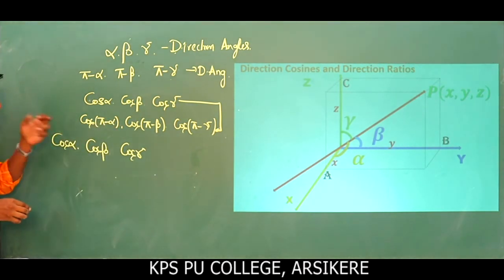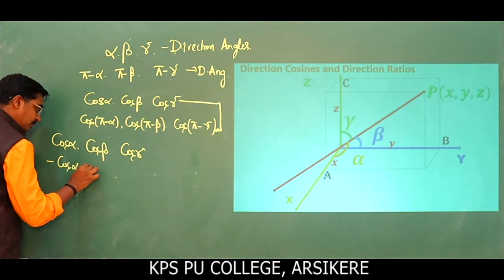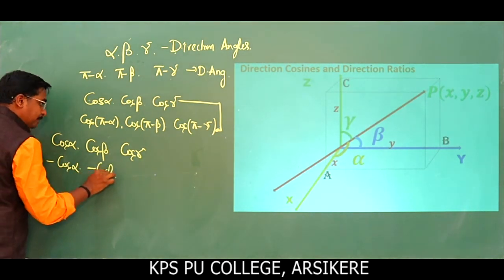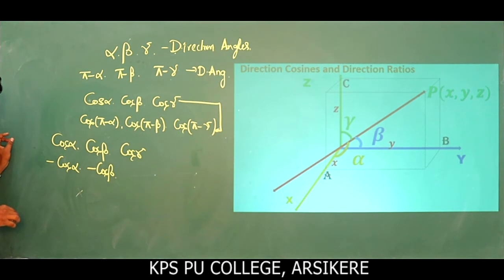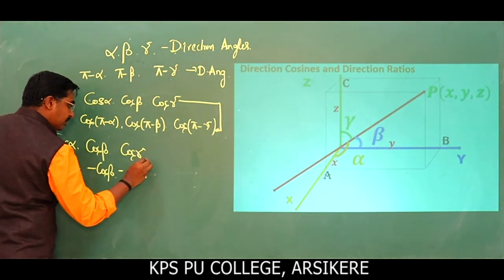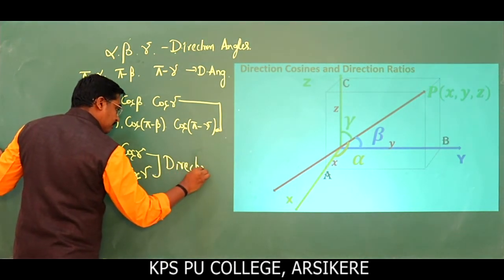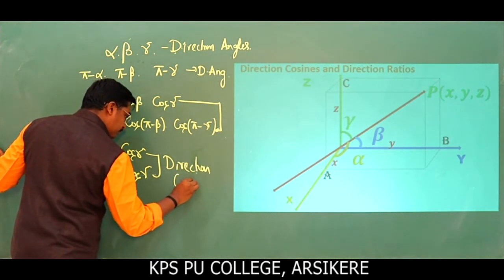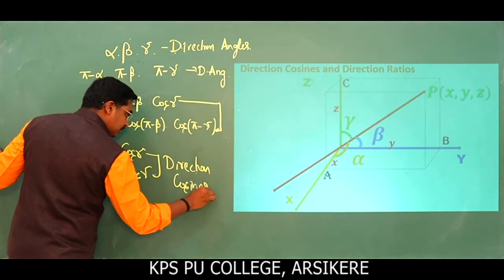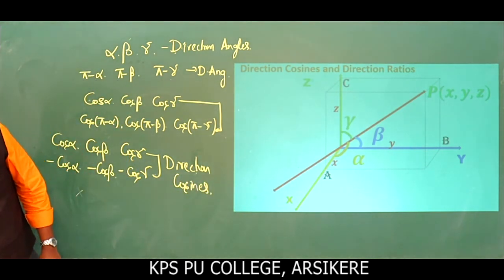Simplify this one. Cos of pi minus alpha represents minus cos alpha, minus cos beta, because pi minus theta is in the second quadrant. So cos remains cos, but the sign will change to negative. So again here minus cos gamma. So what we call is direction cosines. Is the meaning clear? So they are called direction cosines.